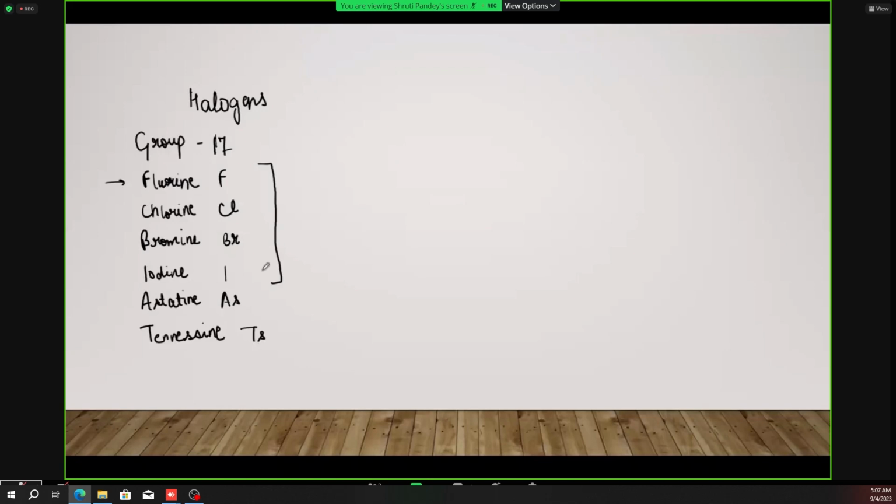So in this chapter, we are only concerned about the halogens, and we will denote halogens with the symbol X. Wherever we write down the structure of any organic compound and we use X, that means we are talking about the halogen at that place. And that X will either be equal to F or Cl or Br or I.